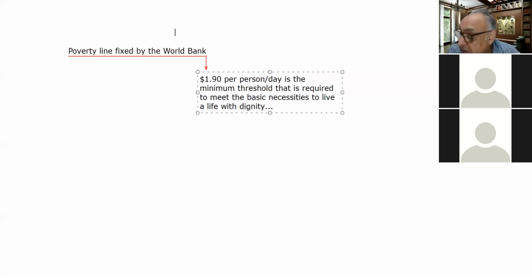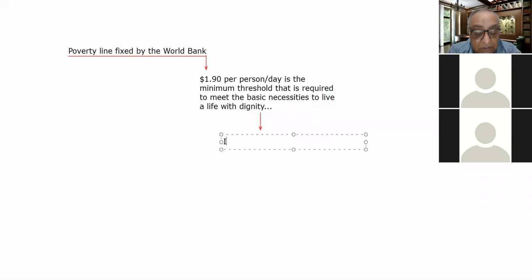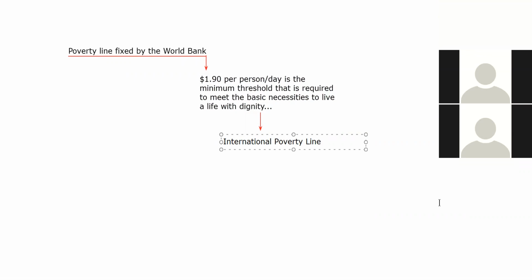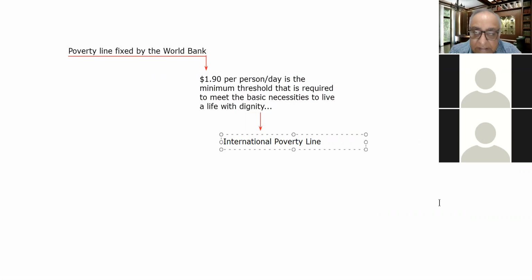So this threshold is known as the international poverty line, right? So the international poverty line fixed by the World Bank is at this level, which is dollar 1.90, per person. Okay, so that's there. So I hope this is clear to you up to this point, right?